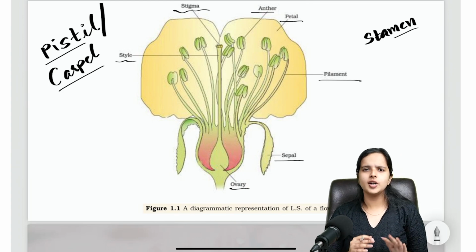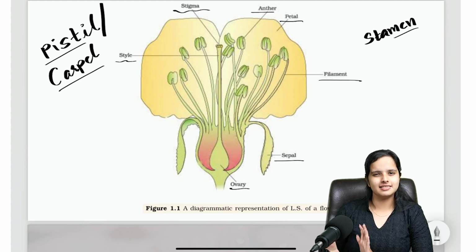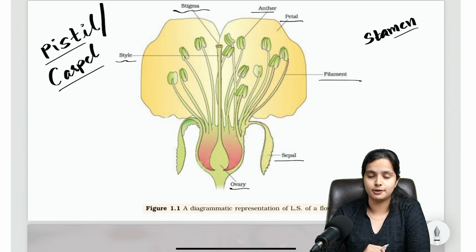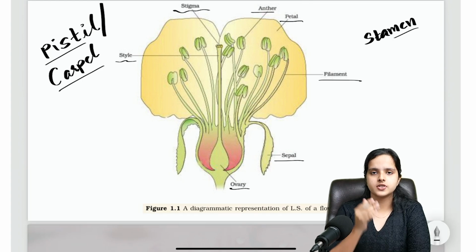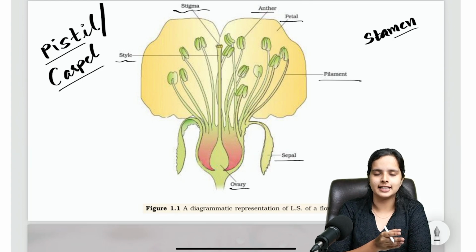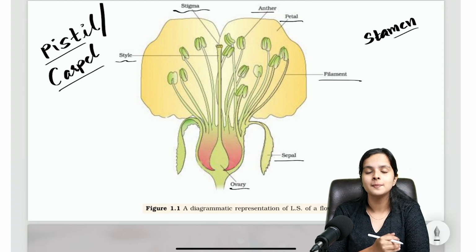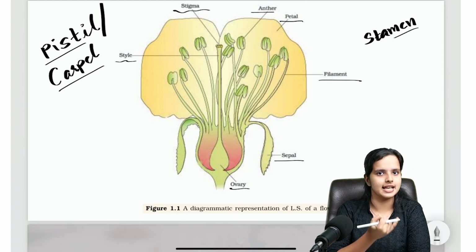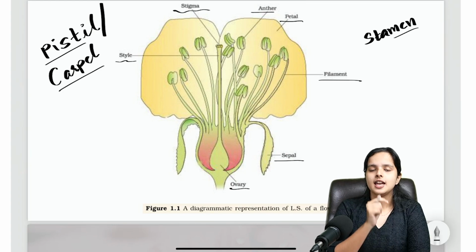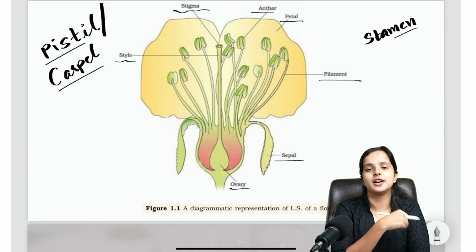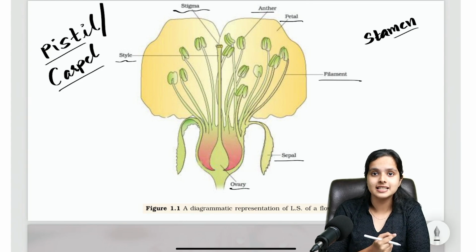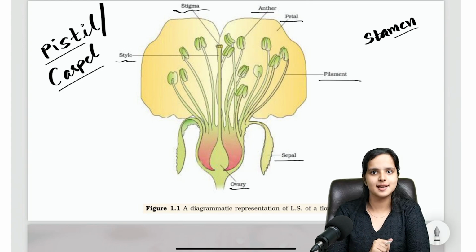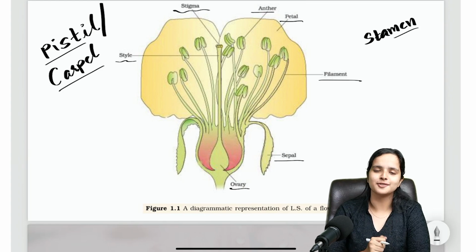We'll go into more details later on when we have a detailed study about the male and female reproductive organs. But right now, just keep in mind that there is a male reproductive organ and it's called stamen. There's a female reproductive organ, it's called pistil or carpel, and you also have other accessory organs like petals and sepals. I hope that's clear. Now pause this video and look at the flower in your hand and try to identify which is the stamen, which is the pistil or the carpel, and the petals and the sepals. Count the number of petals and sepals for an activity.